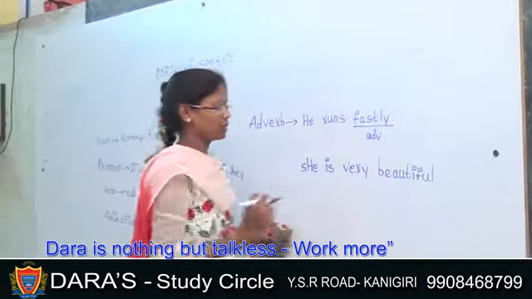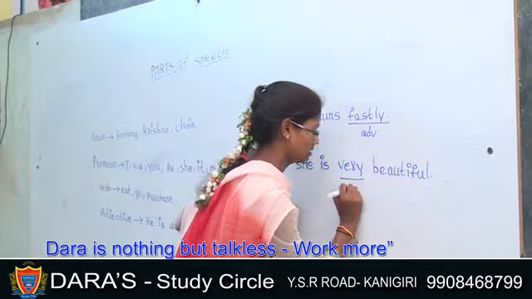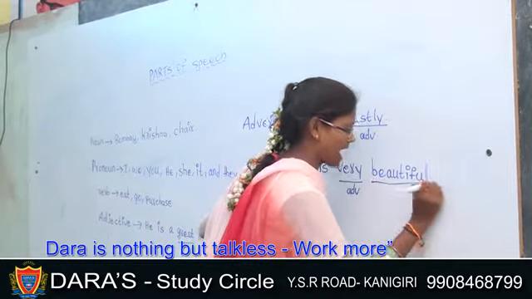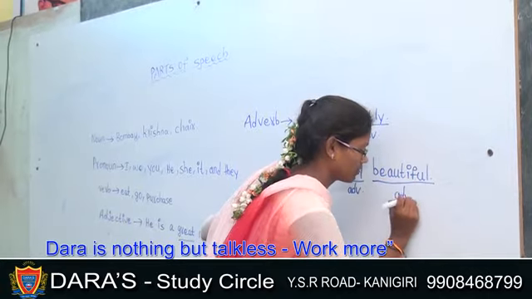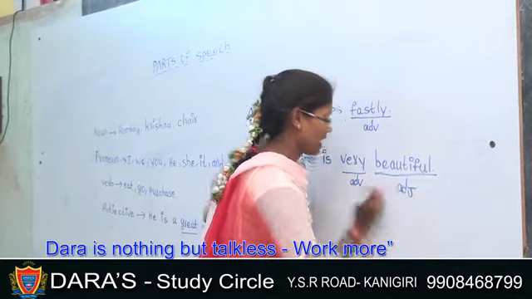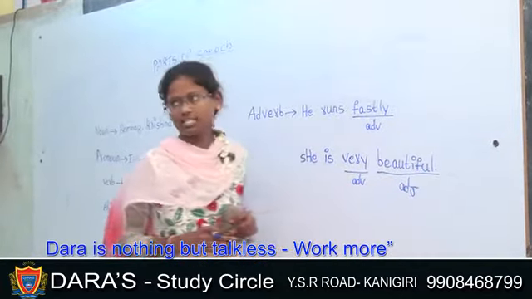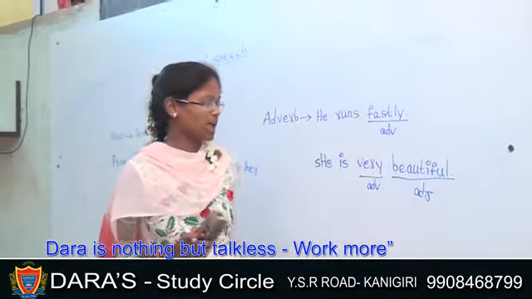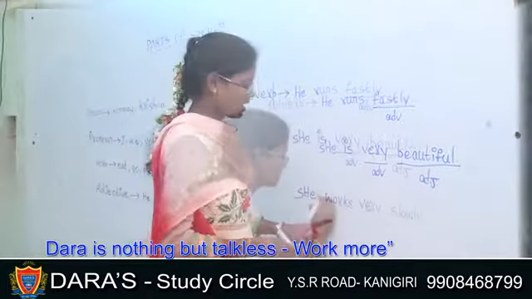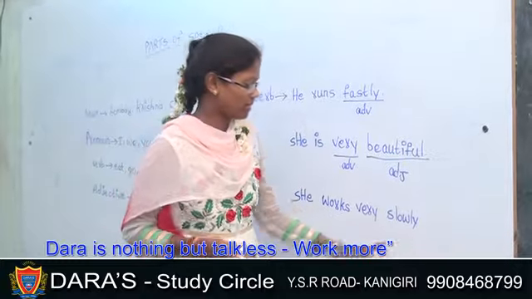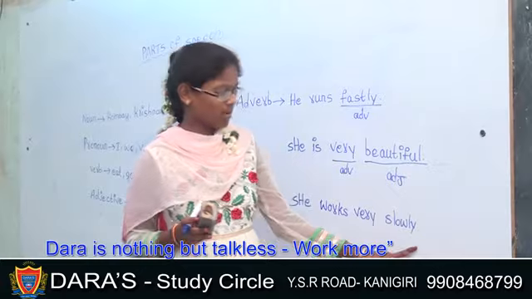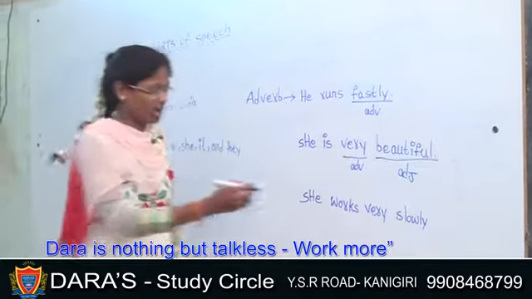She is very beautiful. Here very is adverb. Very is adverb which qualifies the adjective beautiful. Adverb is very. Beautiful is adjective. Adverb also qualifies an adjective. Next one, adverb also qualifies an adverb. Here very is adverb, slowly is also adverb. Very gives extra meaning about the adverb slowly. Here two adverbs are present.